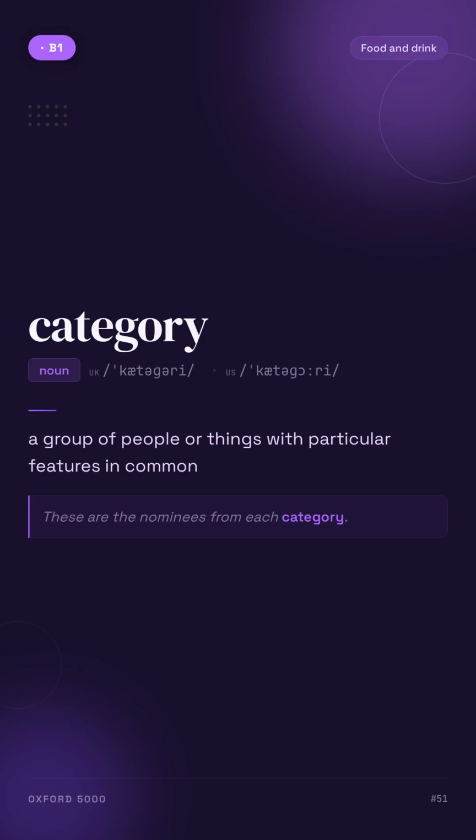Category. A group of people or things with particular features in common. For example, these are the nominees from each category.